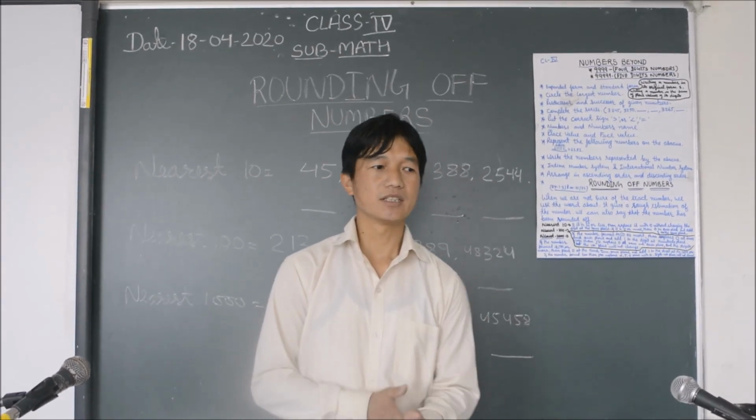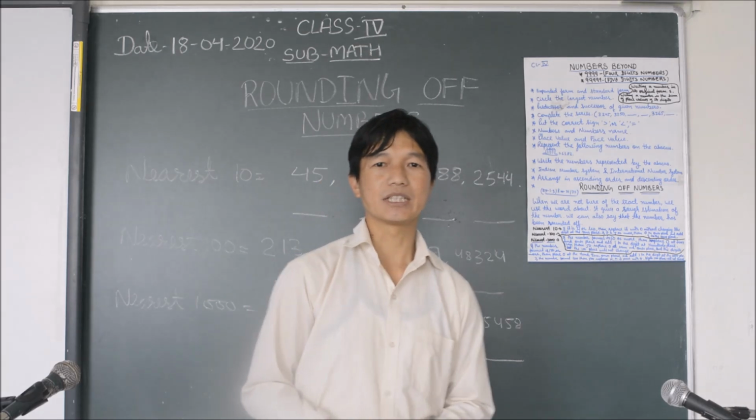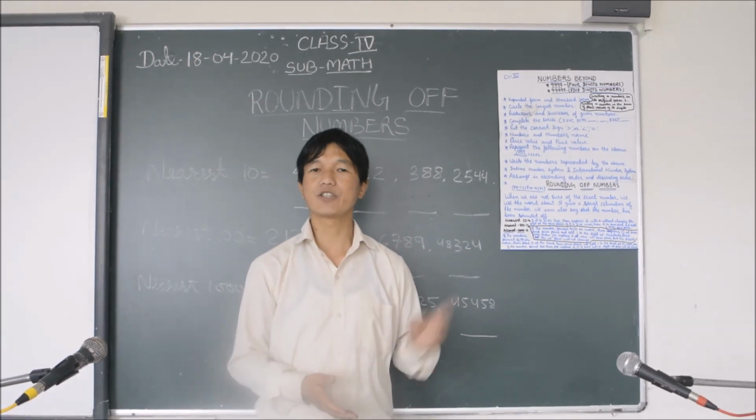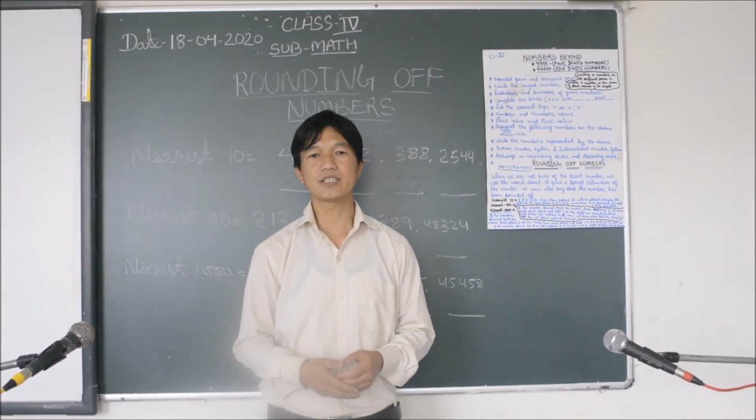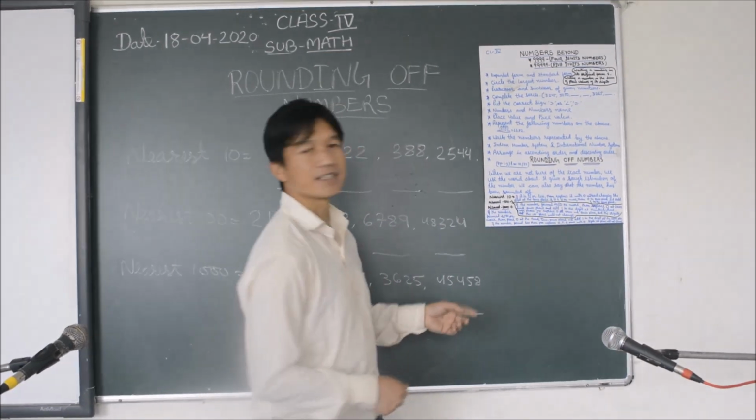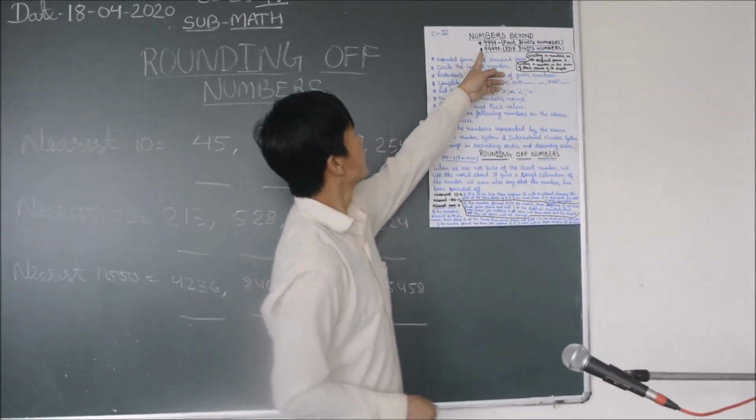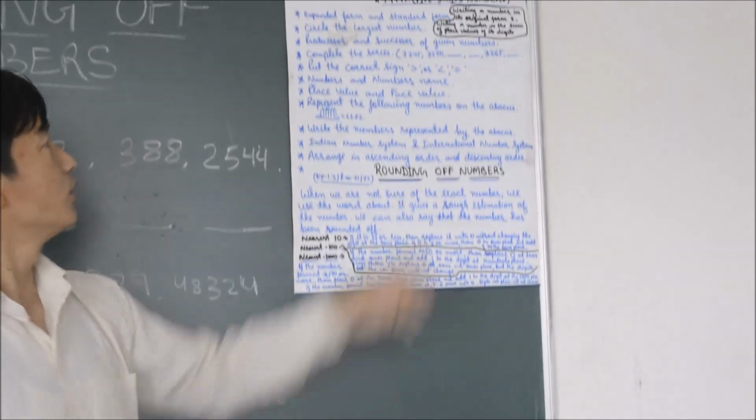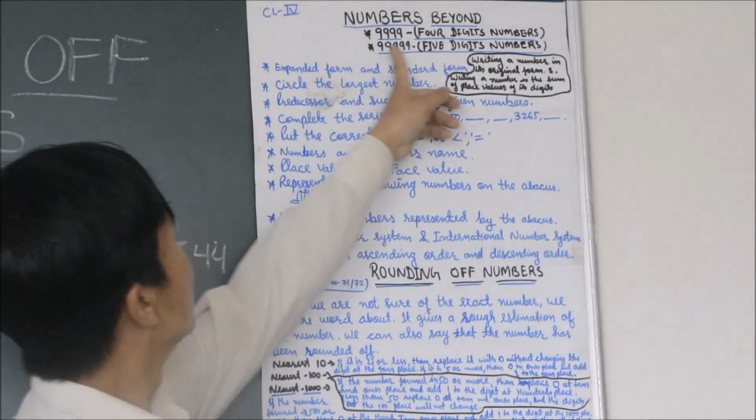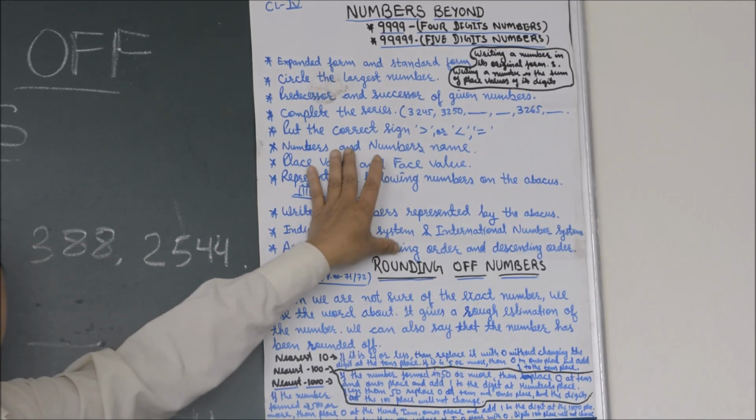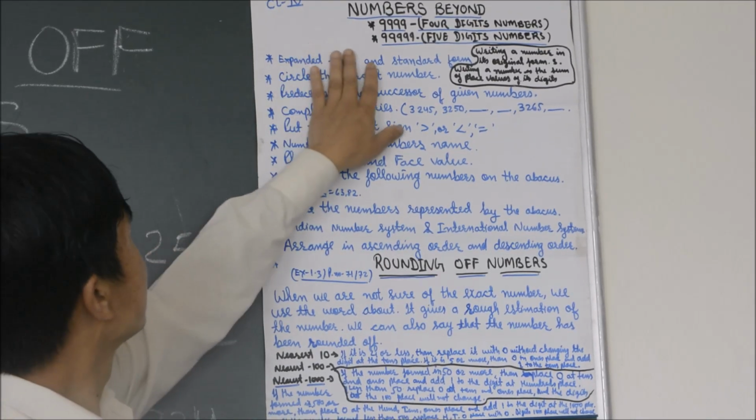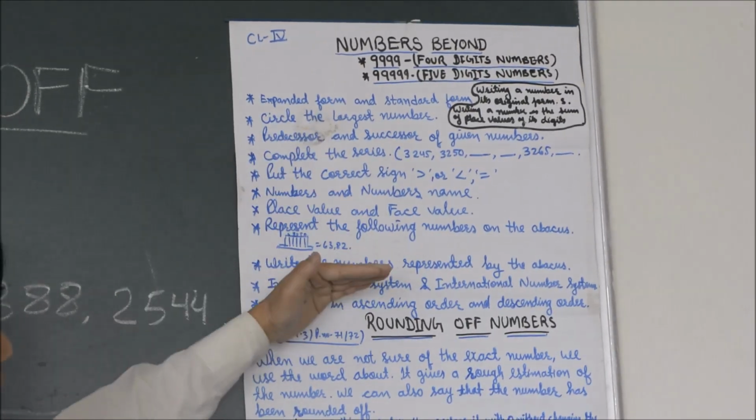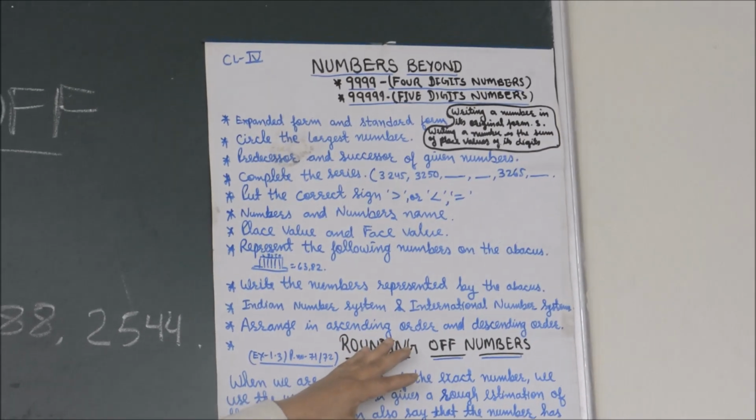Okay, let's go to the main theme. Today I'll start from the previous class. I'll recall it for you first, then go to the main content. In the previous class we started numbers beyond 4 digit and 5 digit. So we know what 4 digit and 5 digit numbers are. Here are the contents of what we have done in class, a revision for you.